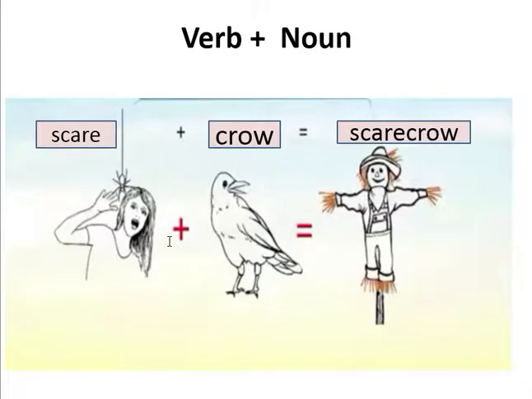Let's look at the compound noun scarecrow. Scare is a verb. To scare means to frighten. In this picture, you can see a spider scares the lady. A crow is a bird. Together, these two words take on a new meaning: a scarecrow. A scarecrow is a straw model of a person dressed up in old clothes. It is set up in farmland to scare crows and other birds away so that they will not feed on the growing crops.